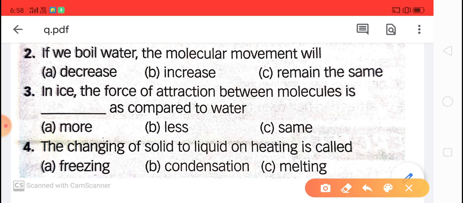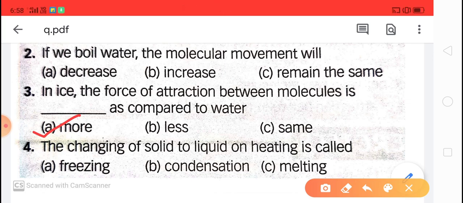Options are given here: more, less or same. Ice is a solid state and water is liquid state. So in solid state, the intermolecular force of attraction between the molecules is more. So in the blank you can write more. In ice, the force of attraction between the molecules is more as compared to water.